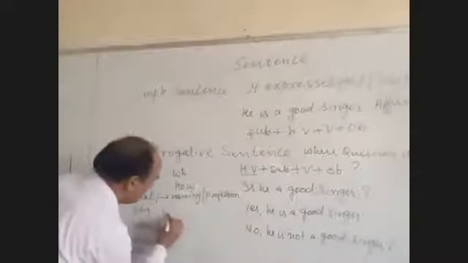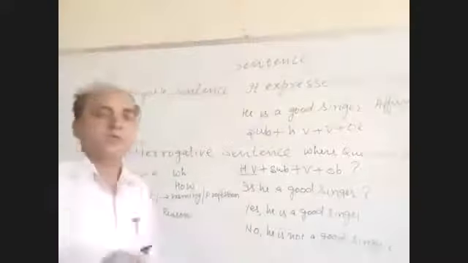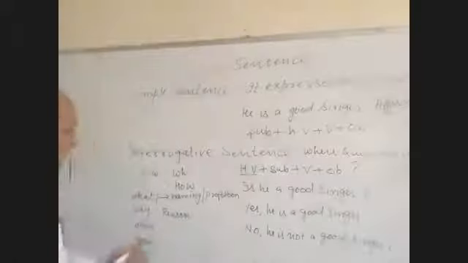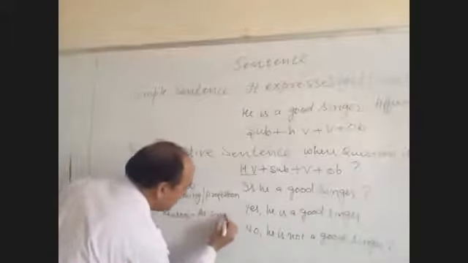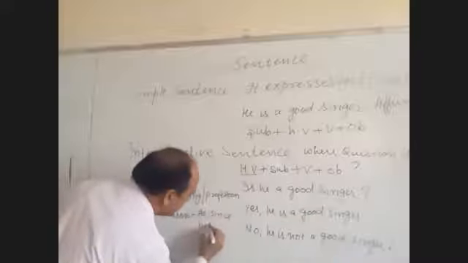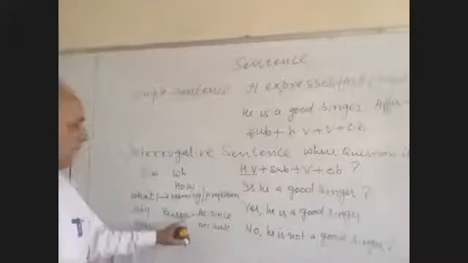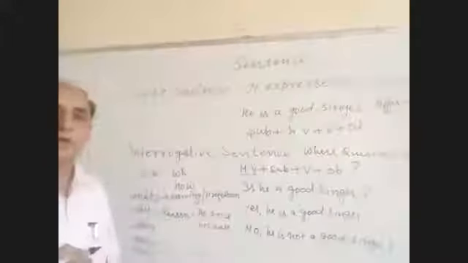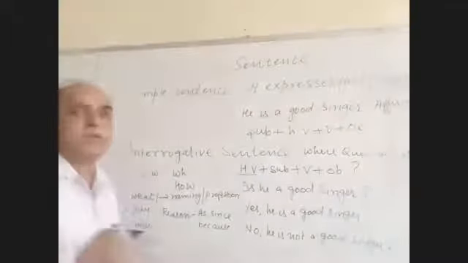Next is why. It is always used for reason. Why are you late? It means you have to tell the reason. And the reason you have to answer with as, since, or because. Why were you late? Because I missed the bus. Since I missed the bus. As I missed the bus. It means you have to use the same tense in which the question is asked. You have to answer in the same tense.